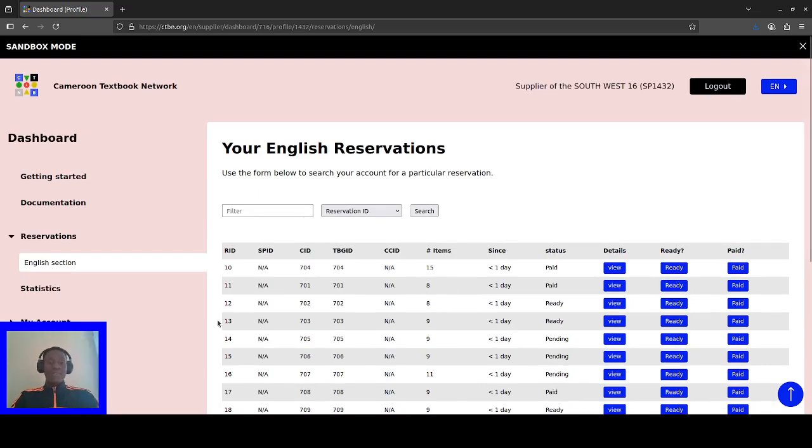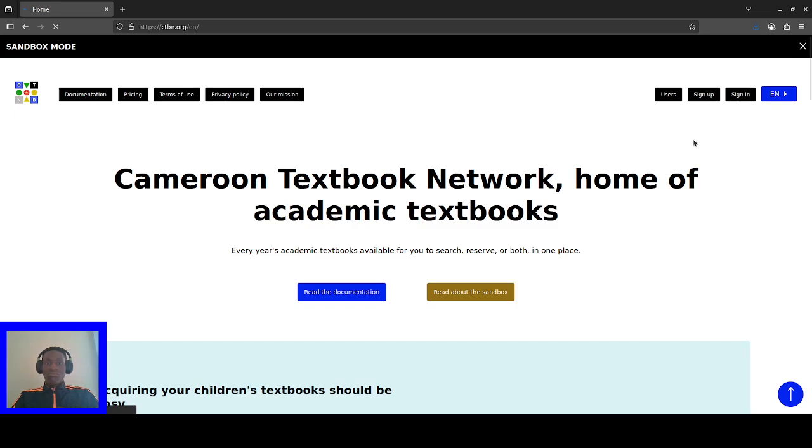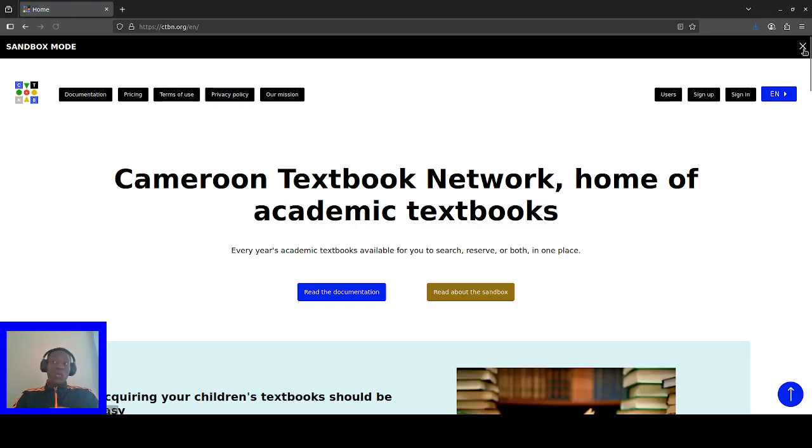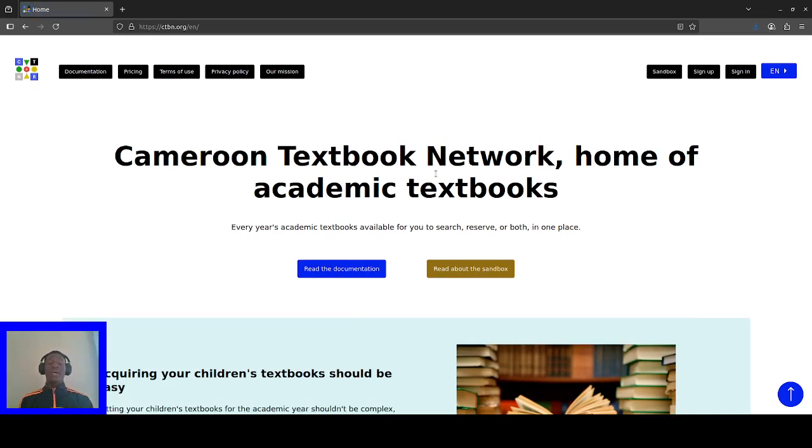Reservations are good if and only if the supplier really handles them well. Because as I said, the supplier is the one that is supposed to accept or say that they are able to handle reservations. You guys can make reservations.